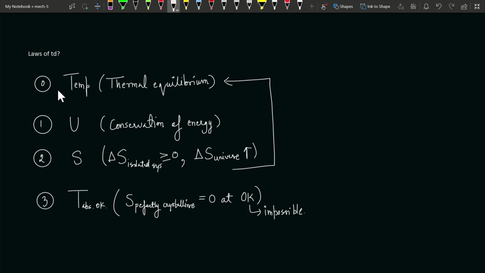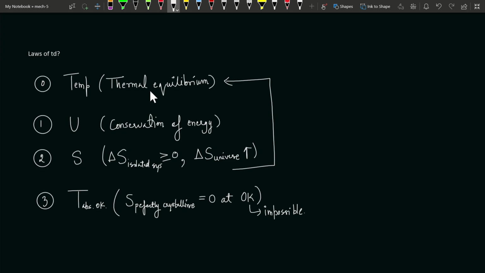Now, what is this law? This law talks about thermal equilibrium, and it also helps us in measuring temperature. And how do we measure temperature? We measure temperature on the basis of this concept, that is thermal equilibrium. This concept is simple: if there are two bodies in contact with each other, and they have some temperature difference, then after some time they'll have the same temperature, and that moment when they have the same temperature is the exact moment when they are in equilibrium. And that equilibrium, when they both have the same temperature, is thermal equilibrium.